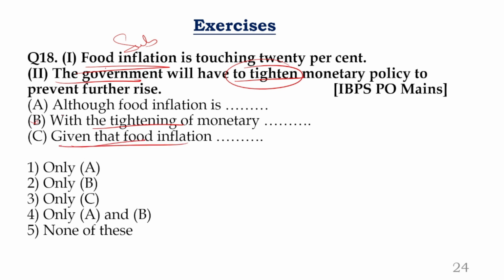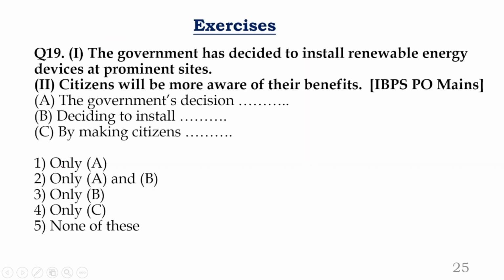Coming to C, what is C? Given that, that means there is a proof that the food inflation is touching 20%. So given this statement, the government will have to tighten the policy. So given that is nothing but by showing the evidence that so and so thing is happening, the government will have to tighten the monetary policy. So C is absolutely fine. Answer comes only with the third one. So we should apply the same sense. That's the point.